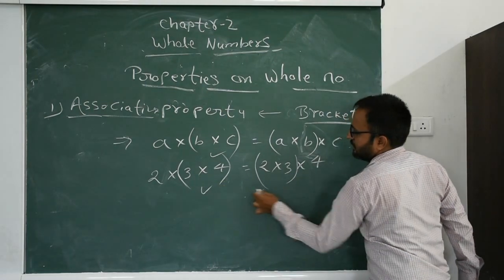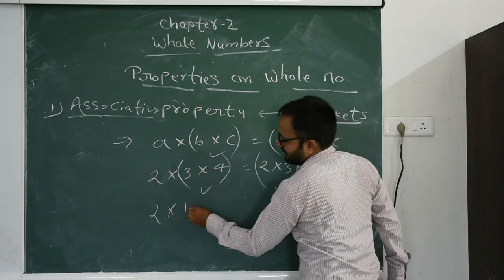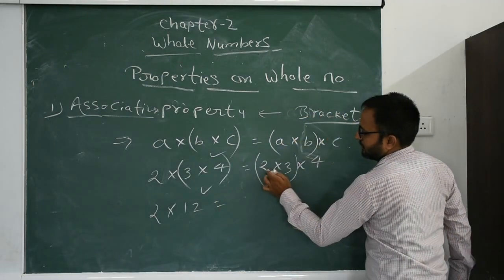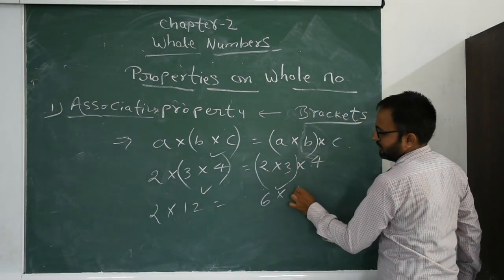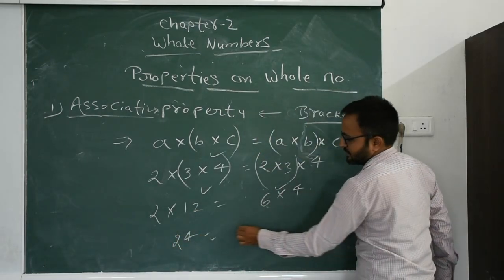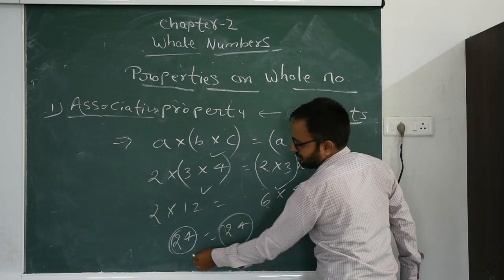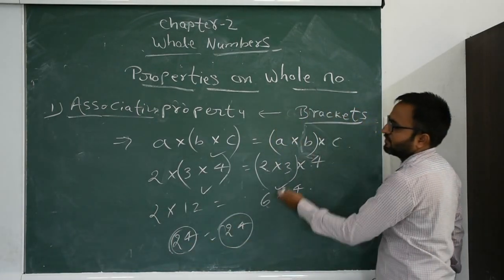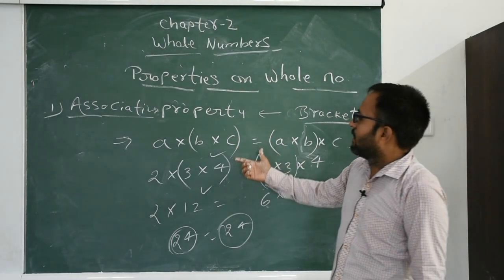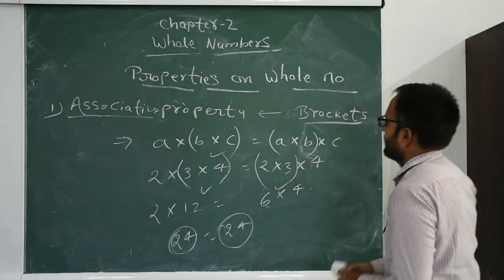Now first we solve the bracket, 2 into 3, 6 into 4, 24; and 3 into 4 is 12, 2 12s are 24. Our answer will be the same, LHS equal to RHS. So we can say that multiplication is also associative.